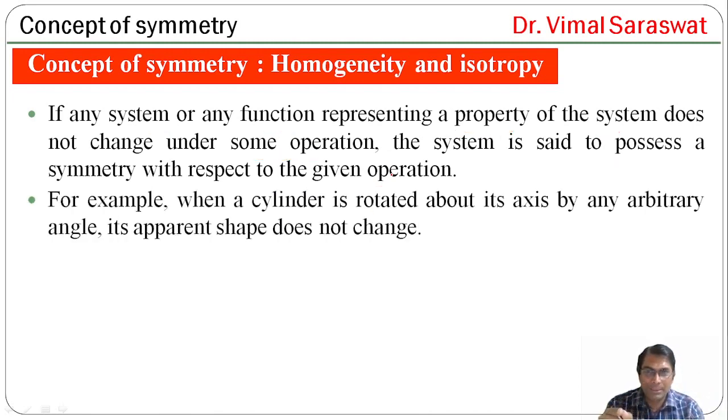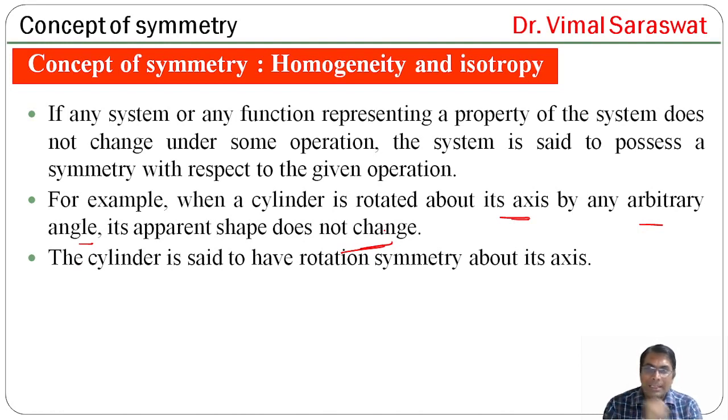For example, when a cylinder is rotated about its axis by any arbitrary angle, its apparent shape does not change. Suppose here we have a cylinder. Now, if we rotate it by any arbitrary angle about its axis, then its shape does not change.